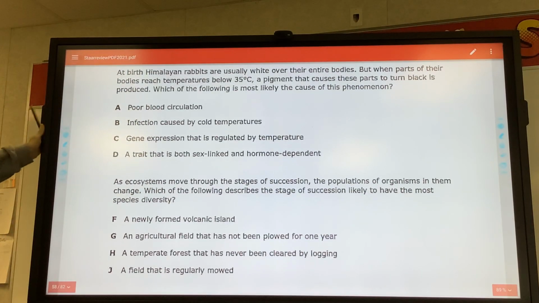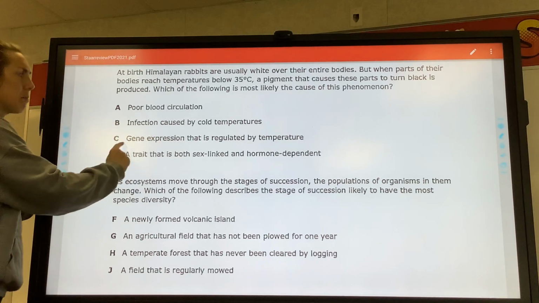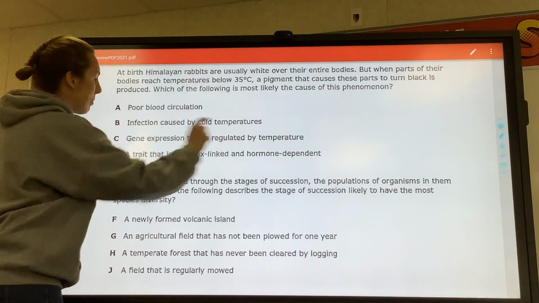Okay. At birth, Himalayan rabbits are usually white all over their entire bodies. But when parts of their bodies reach a temperature below 35 Celsius, a pigment that causes these parts to turn black is produced. Which of the following is most likely the cause of this phenomenon? Poor blood circulation, infection caused by cold temperatures, gene expression that is regulated by temperature, a trait that is both sex-linked and hormone-dependent. Temperature. Something in your genes turns on by temperature. C, good.